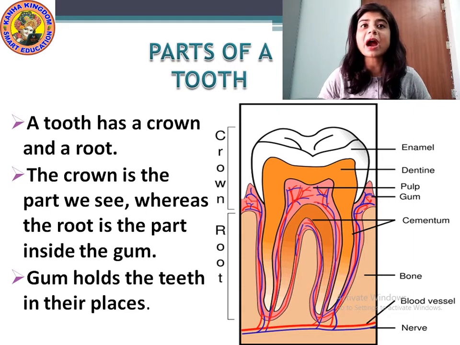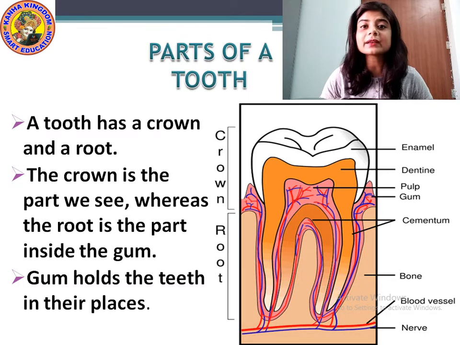So these are the parts of a tooth. Crown and root. The crown is the part that we can see, and the root is situated inside the gum. These teeth are divided into parts, that is enamel, the white, hardest substance. After that, there is dentine.